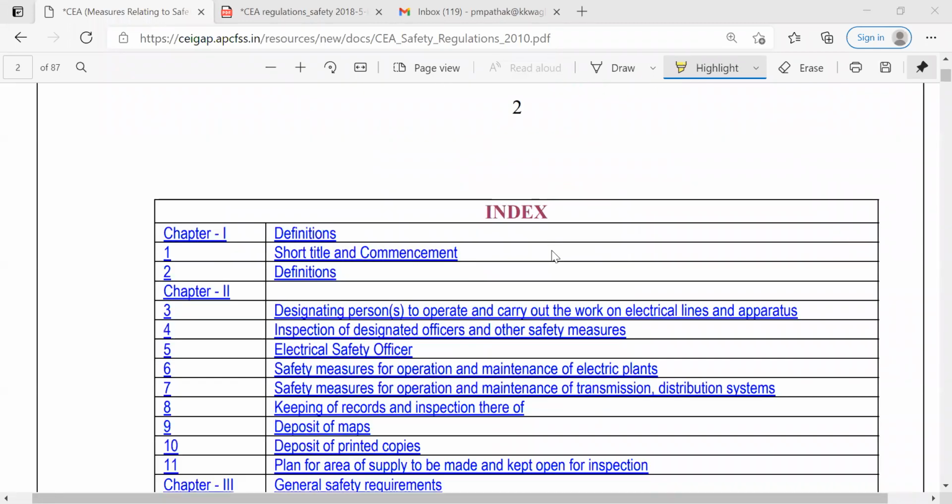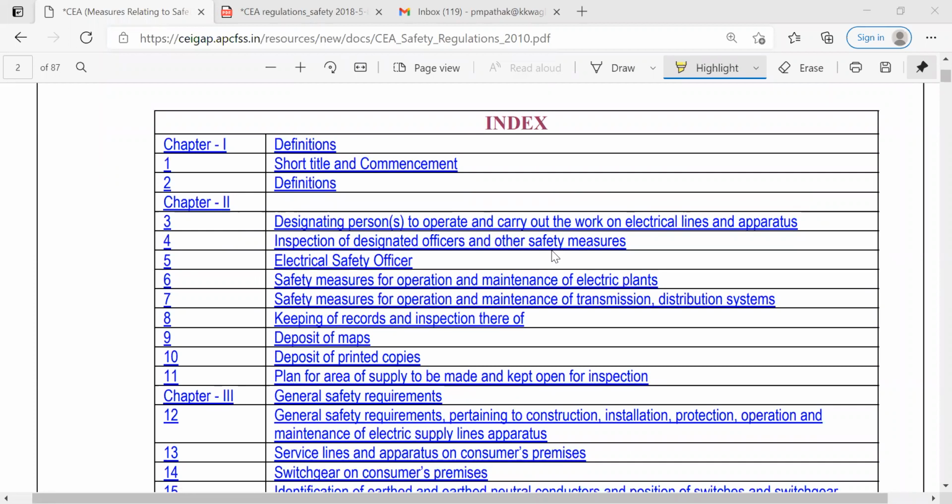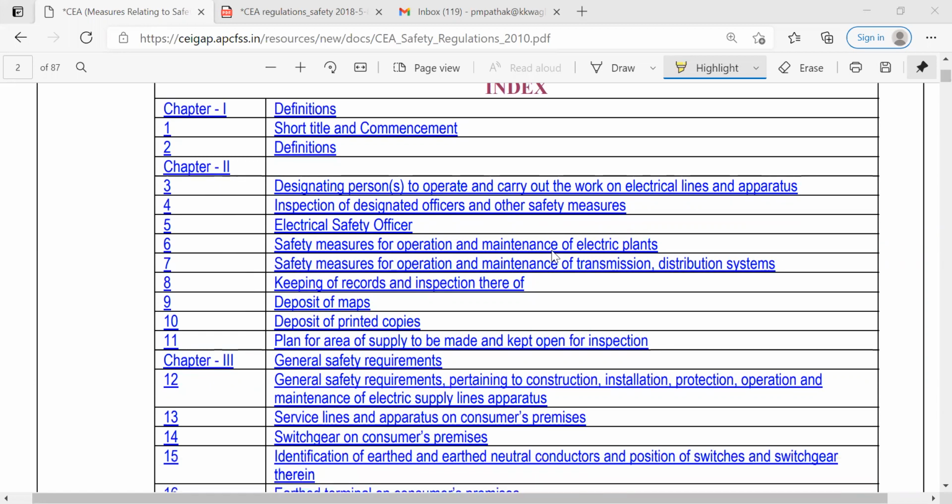regulations 2010. Now in this regulation also there are a variety of chapters and various rules, so we can't explain each and every one, but from this title itself you can understand what exactly the contents of this CEA regulation 2010 are. For example, in chapter 1, the definitions, short title and commencement. So this is the basic requirement in all the rules and regulations.